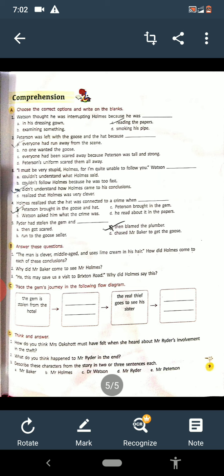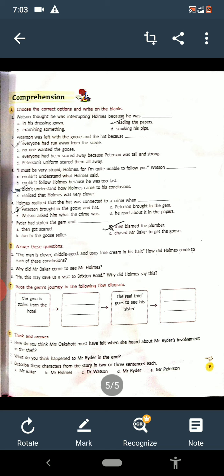Then Mr. Holmes, we know very much, he was a clever detective and he solved the mystery of the lost diamond. Then Dr. Watson. Dr. Watson was Holmes' friend and he was impressed by the logic given by Holmes. Then Mr. Ryder. Ryder was the real culprit who stole the diamond and made someone else responsible for it.